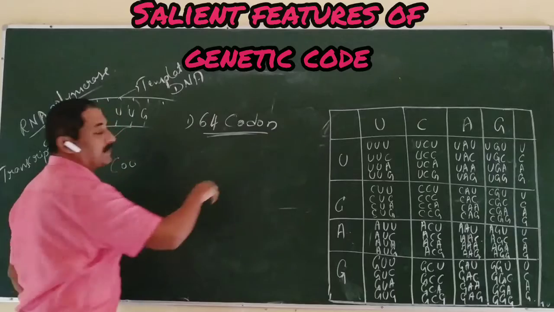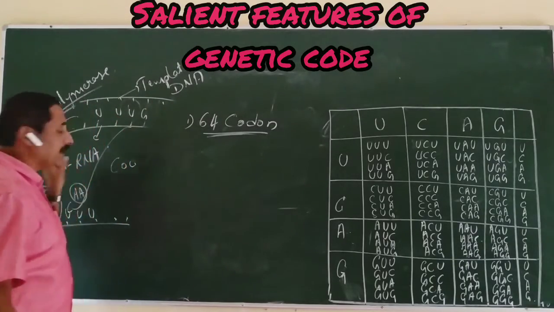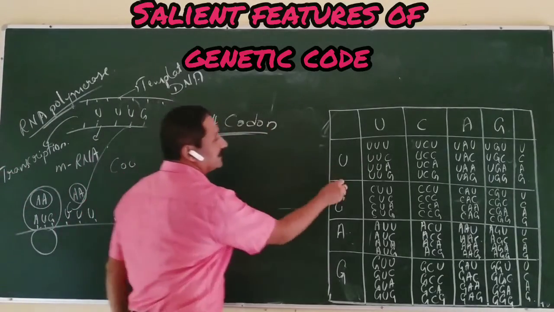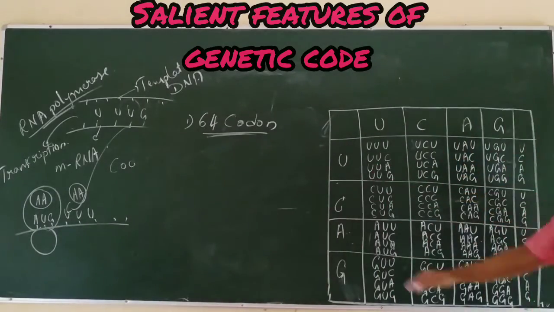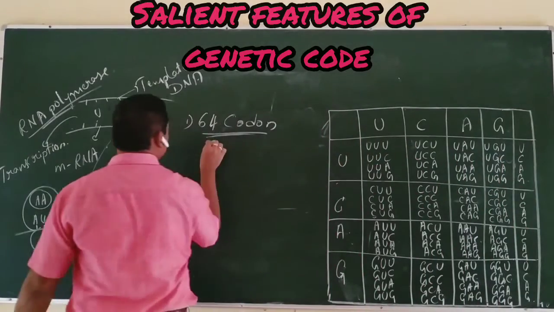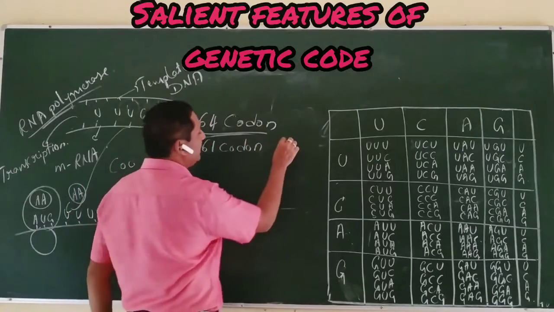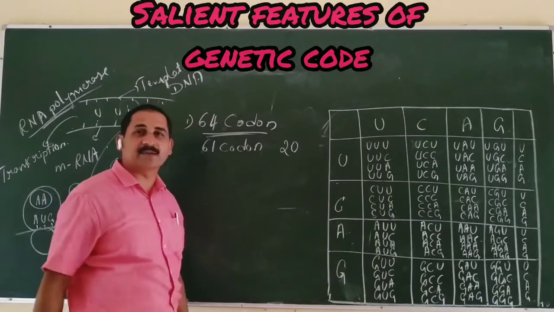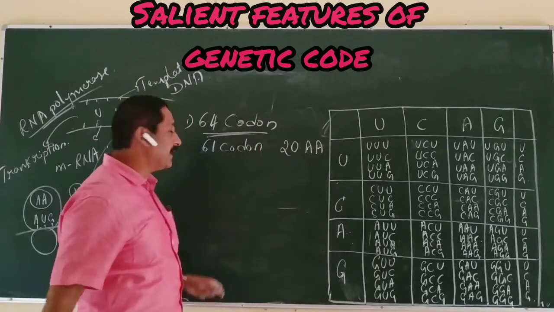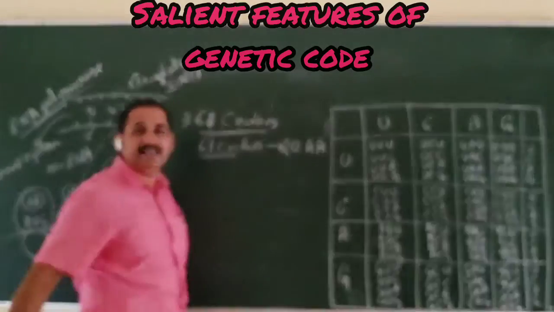So you can convert the genetic code into codons, a unit of message. Three nucleotides together form a triplet codon that codes for an amino acid. Totally 64 codons are possible. Out of these 64 codons, only 61 codons code for 20 amino acids. In the body of living organisms, we can see 20 different amino acids, coded by different codons.